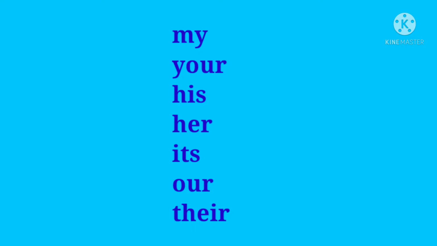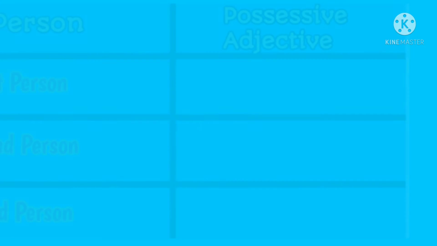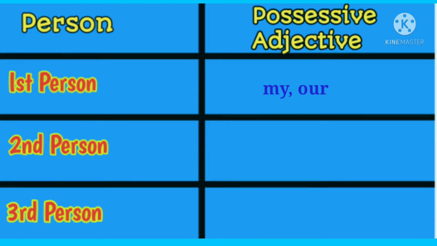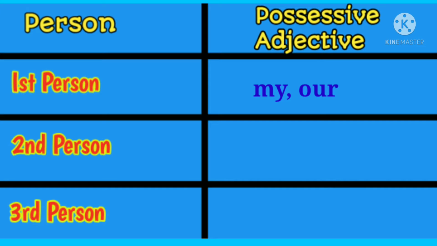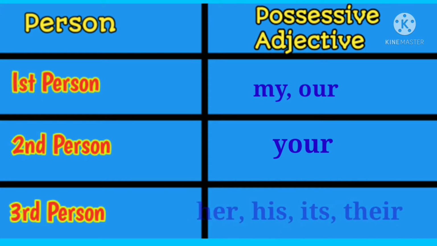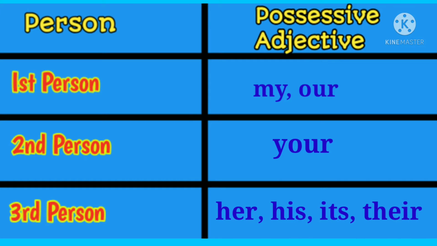Now one important point to remember here is that the possessive adjectives my and our are the first person possessive adjectives. The possessive adjective your is the second person possessive adjective, and the possessive adjectives her, his, its, and their are the third person possessive adjectives. And the possessive adjectives my and our can be used for both male and female owners. However, my is used for singular owners, while our is used for plural ones.